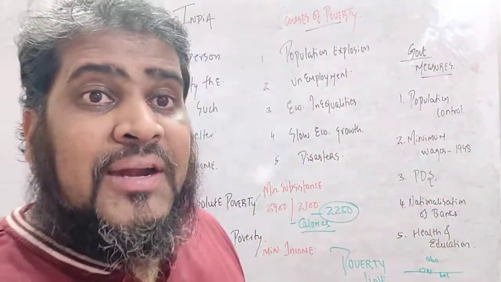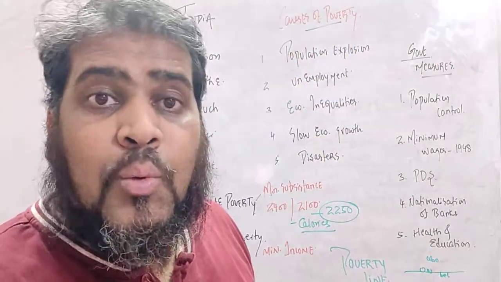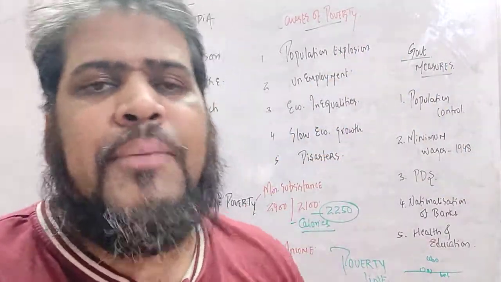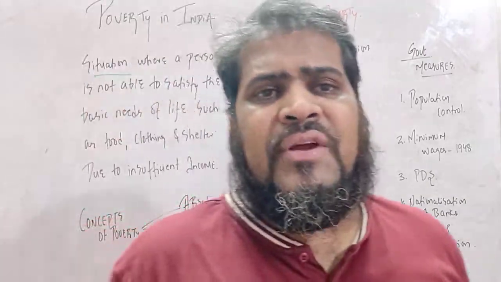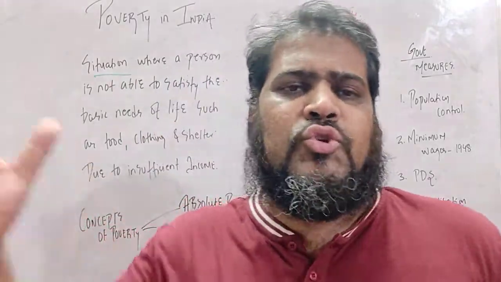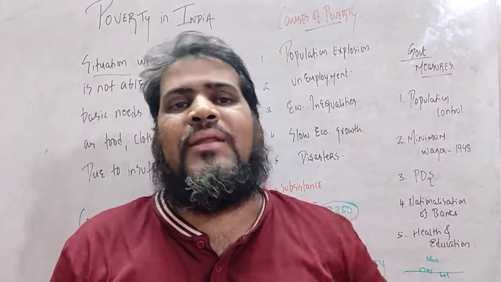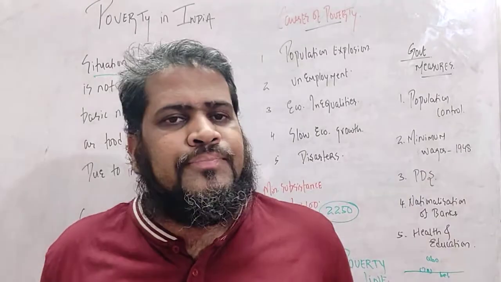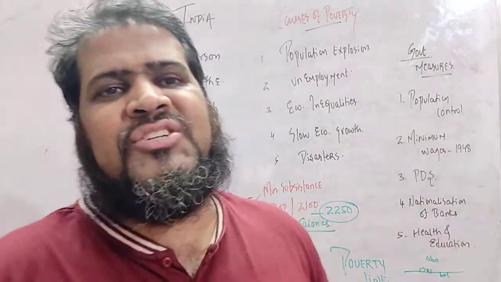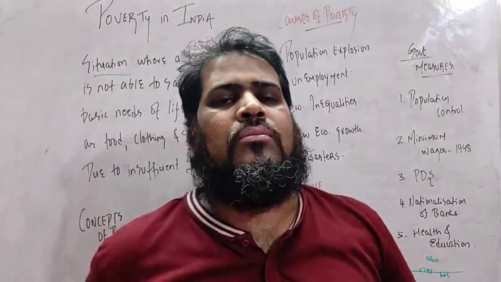Now we will study two related questions. The first question is causes of poverty. What are the reasons of poverty? And the related question is government measures to eradicate poverty. See, students, poverty is a socio-economic problem. Why socio? Because it is related with the society. And economic means it is related with money. So it is a socio-economic problem. And if it is a socio-economic problem, then government has to take some measures to reduce it or to eradicate it. या तो उसको खत्म करो या तो कम करो.